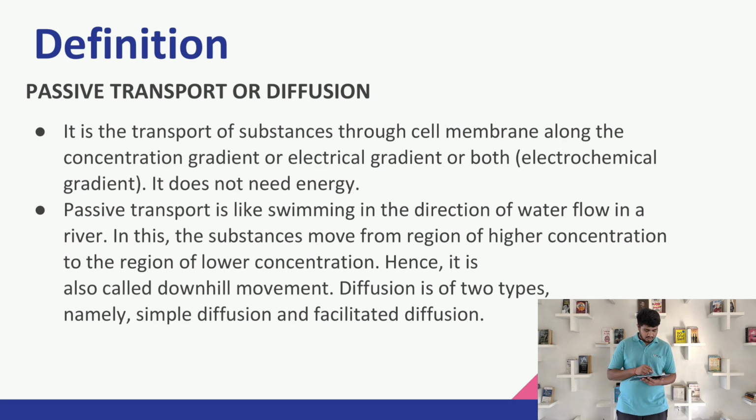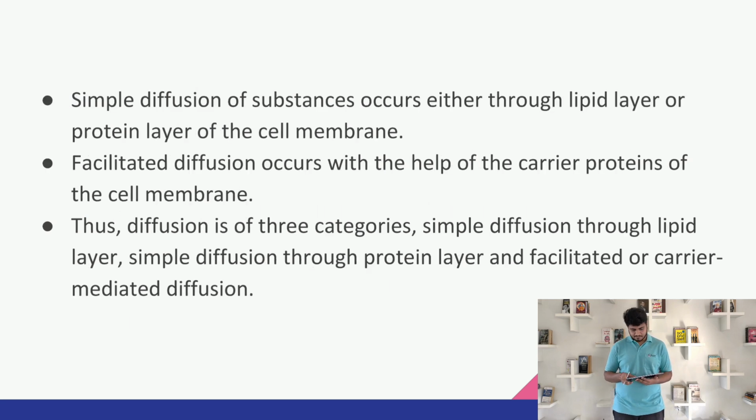So it is like swimming in the direction of the water flow of the river. In this, the substance moves from the higher to the lower concentration region. Hence, it is also called downhill movement. Diffusion is of two types, mainly simple diffusion and facilitated diffusion.